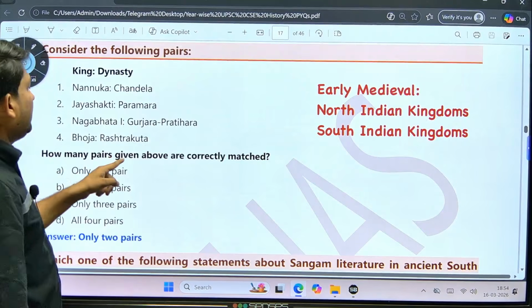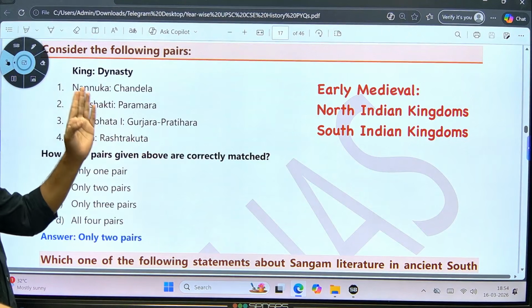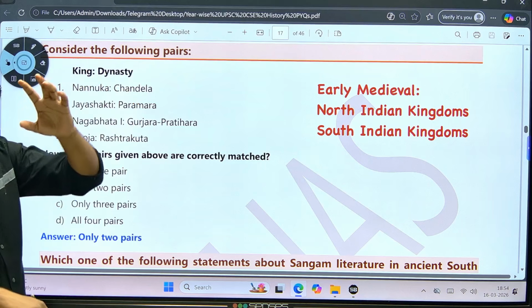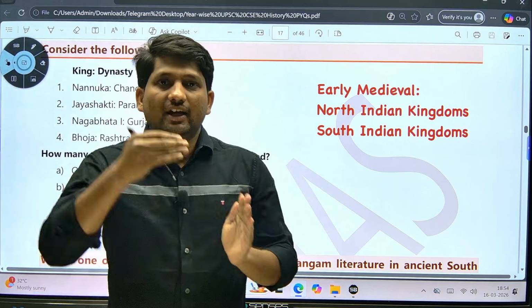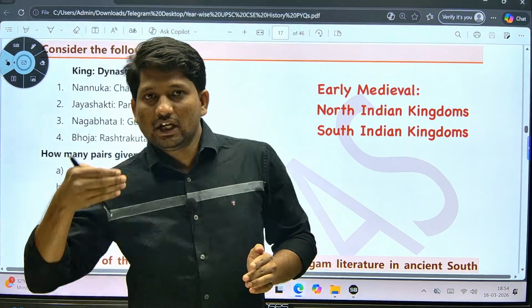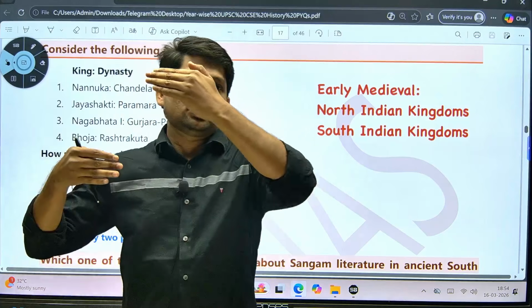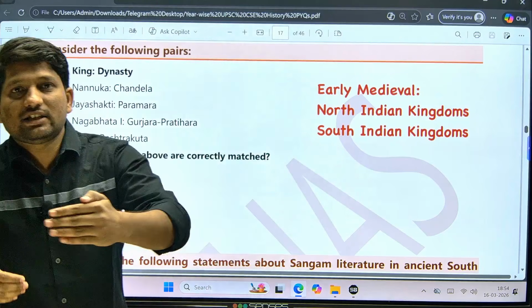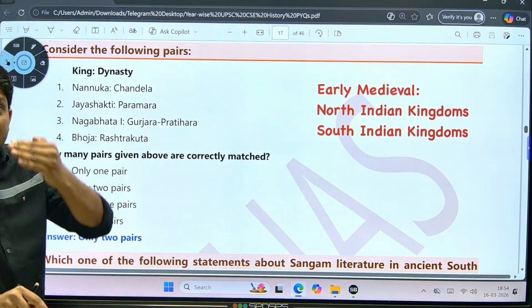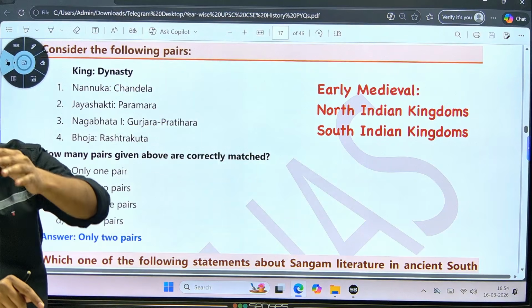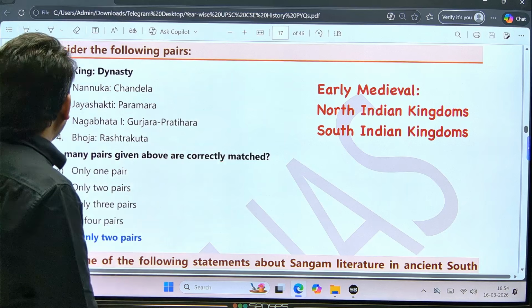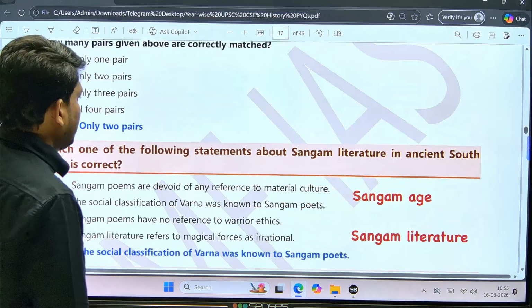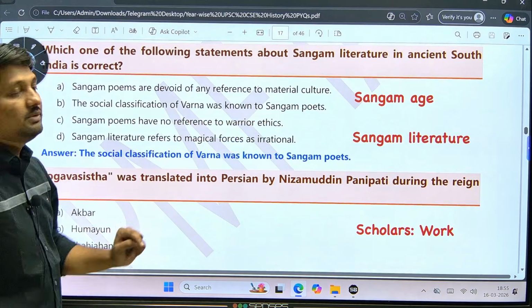How many pairs given above are correctly matched? They have given a king and dynasty. I already told you, after the Harsha period we have the early medieval period. In North India there were some kingdoms, and in South India there were some kingdoms. For both the North Indian and South Indian kingdoms, what is important for you? Their kings, dynasty, chronology and scholars. So remember, this is an important topic. Then once again a question from Sangam literature.